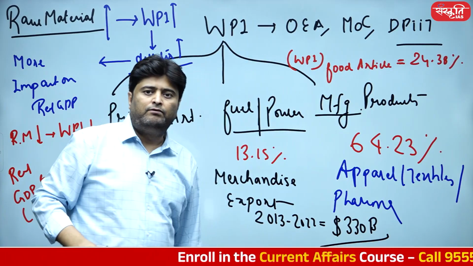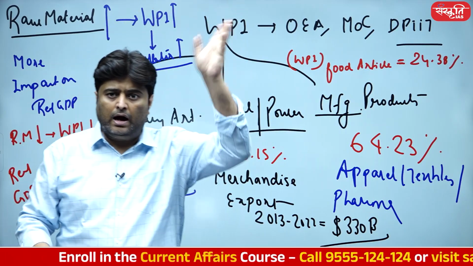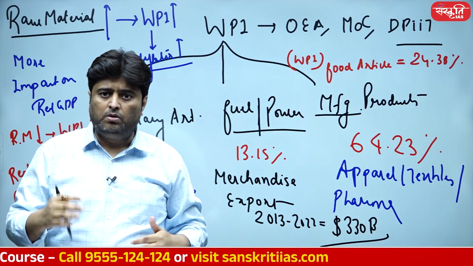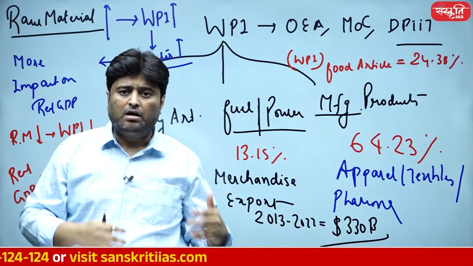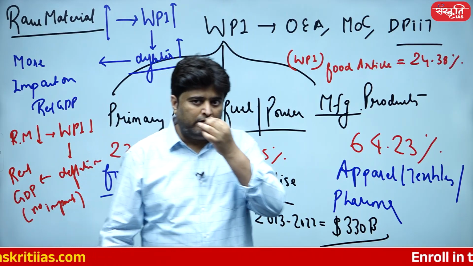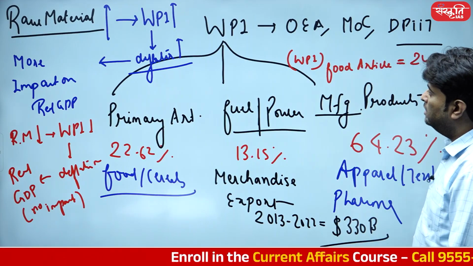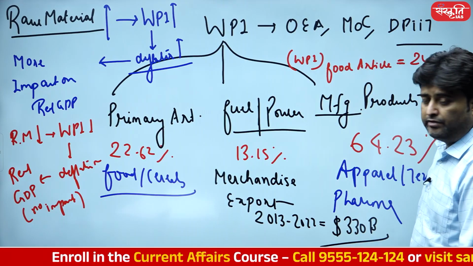So every time food inflation goes up, CPI goes up higher compared to WPI, and every time raw material price goes up, WPI goes slightly higher compared to CPI. So we need to change the base year of WPI. It's very essential. We have to look into the base year of WPI change, number one.